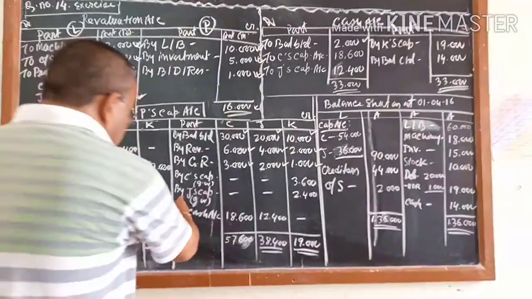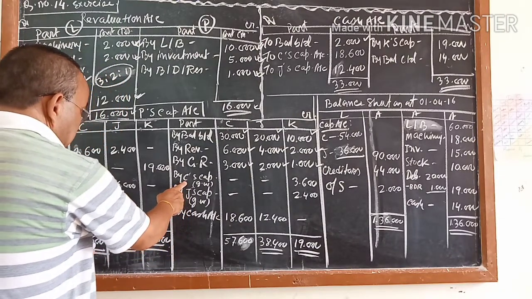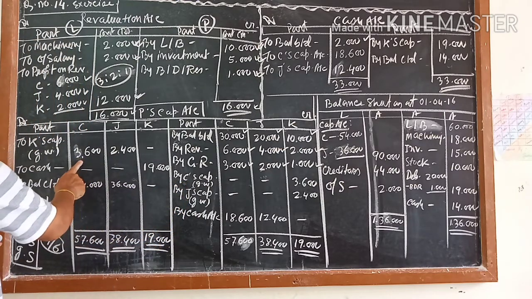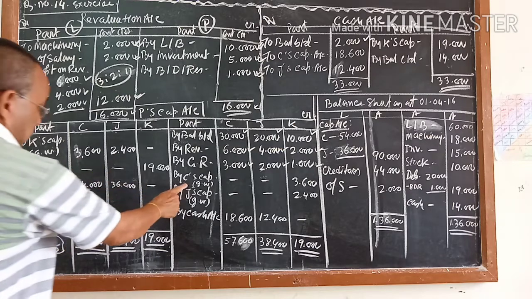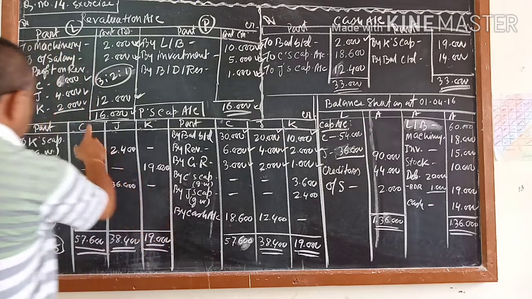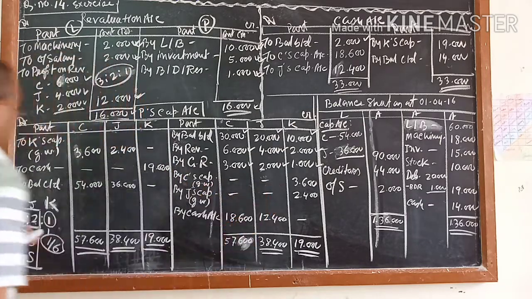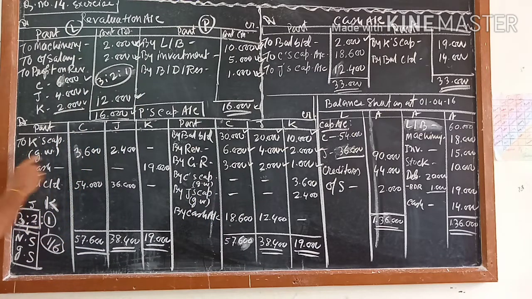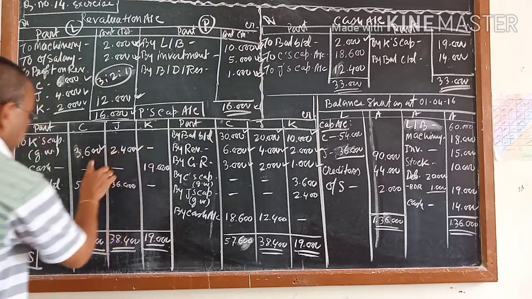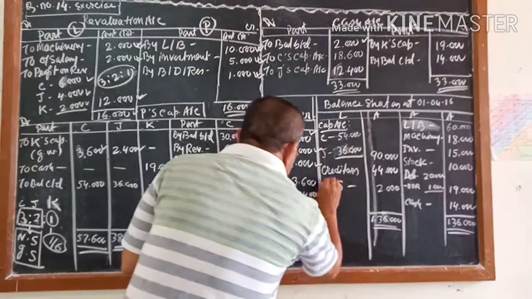So C will give 3,600, so C's capital account is debited, and J's capital account is debited 2,400. K's capital account is credited. This is debit, and this is credit.